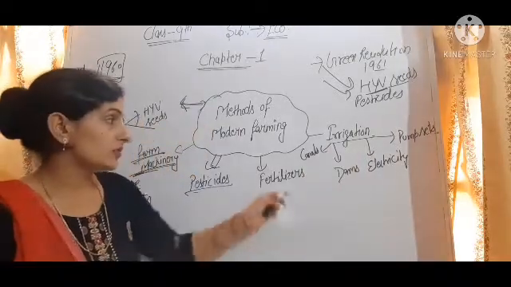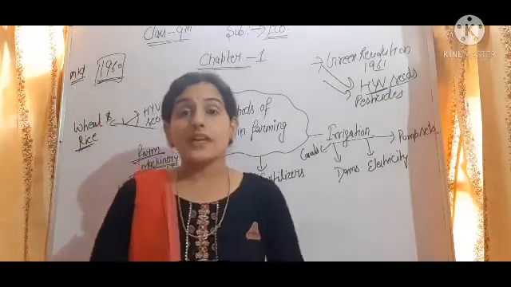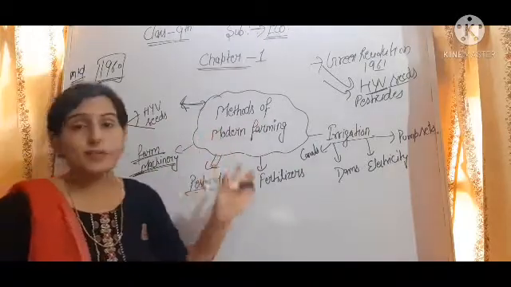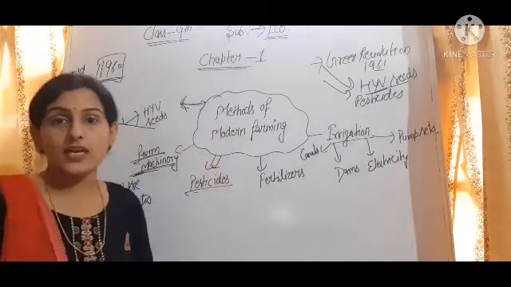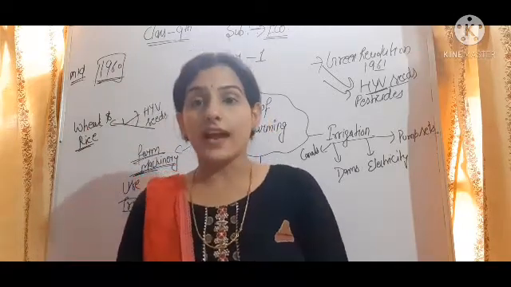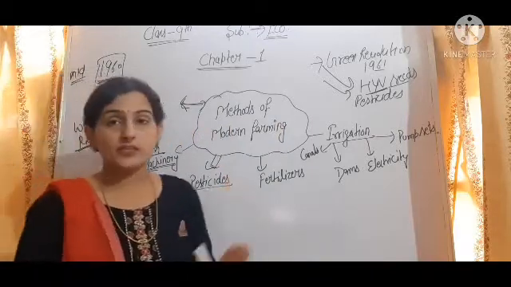So these are the methods of modern farming. Production can be increased by using these modern methods of farming. Means production on a fixed area of land can be increased by using these modern methods of farming.